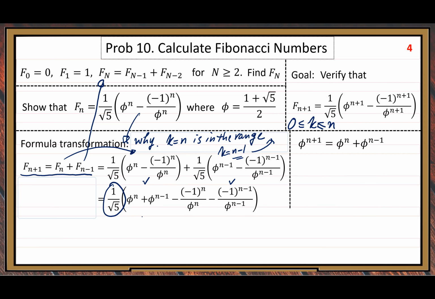Before I go further, the goal we want to verify is that the right-hand side equals the formula with K replaced by n plus 1, extending the range. But we know that replacement should be proved.